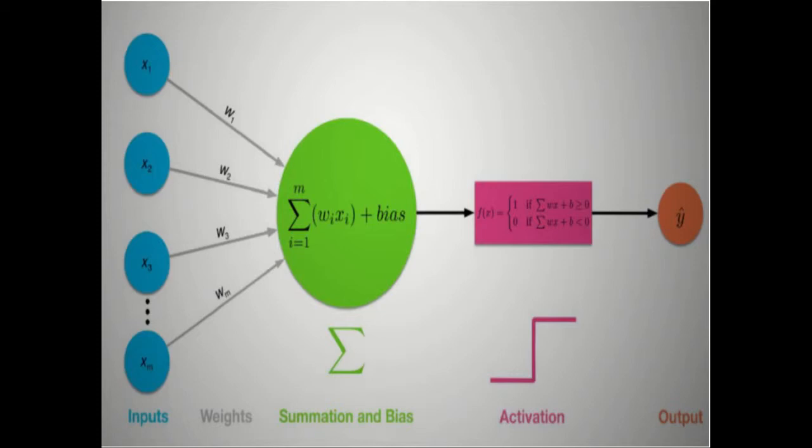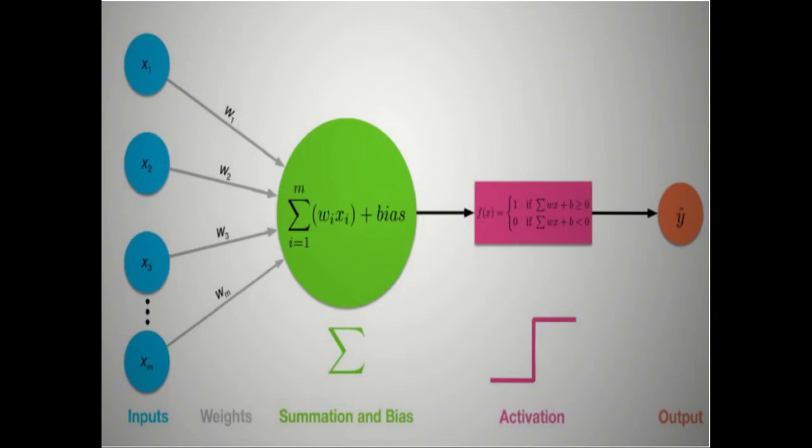Where x1, x2, x3 are the inputs, and w1, w2, all these things are called weights. So for each input we randomly assign some weight, and based on that weight we calculate the output for the given input, and along with that weight we have a randomly selected bias which decides the output.